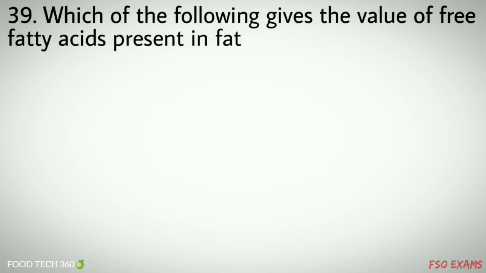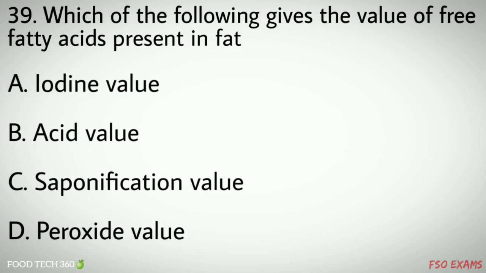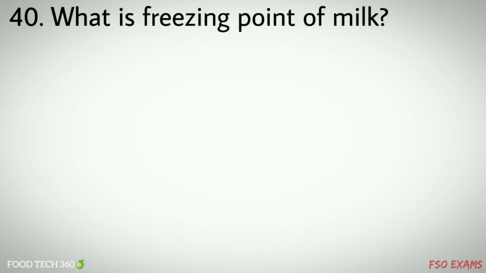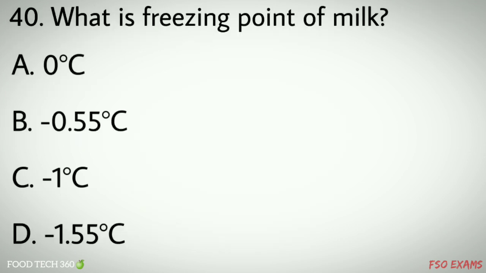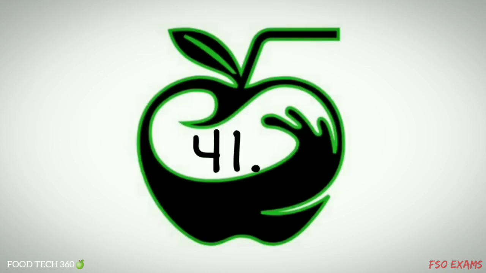Question number 39. Which of the following gives the value of free fatty acids present in fat? Options: A. Iodine value, B. Acid value, C. Saponification value, D. Peroxide value. Correct answer B. Acid value. Question number 40. What is the freezing point of milk? Options: A. 0 degrees Celsius, B. Minus 0.55 degrees Celsius, C. Minus 1 degree Celsius, D. Minus 1.55 degrees Celsius. Correct answer B. Minus 0.55 degrees Celsius.